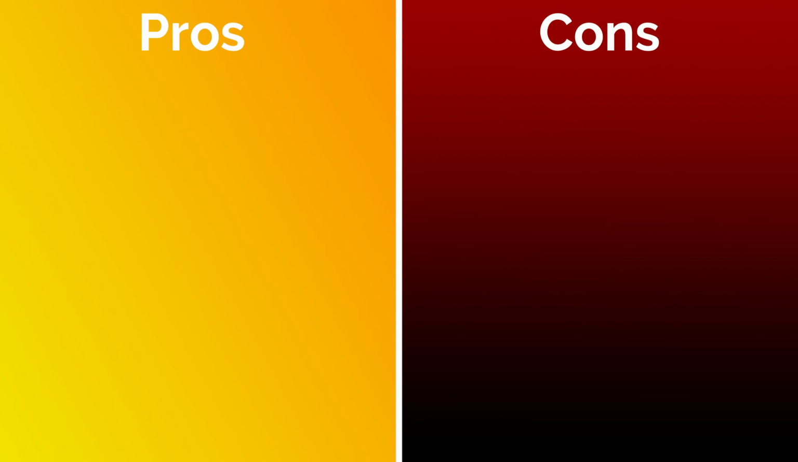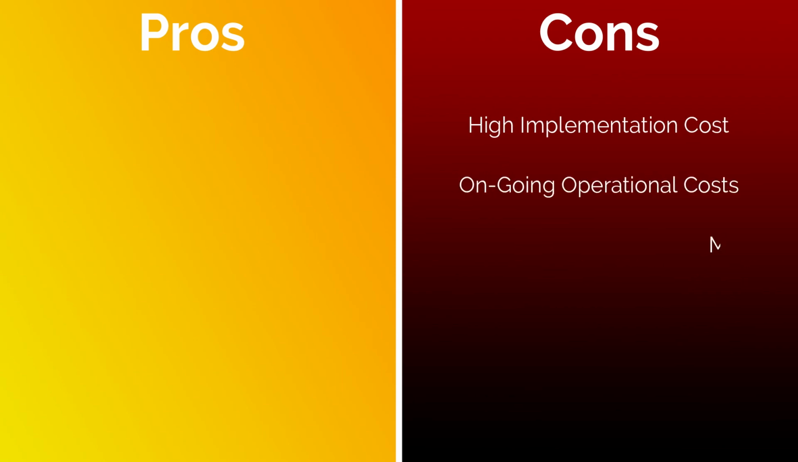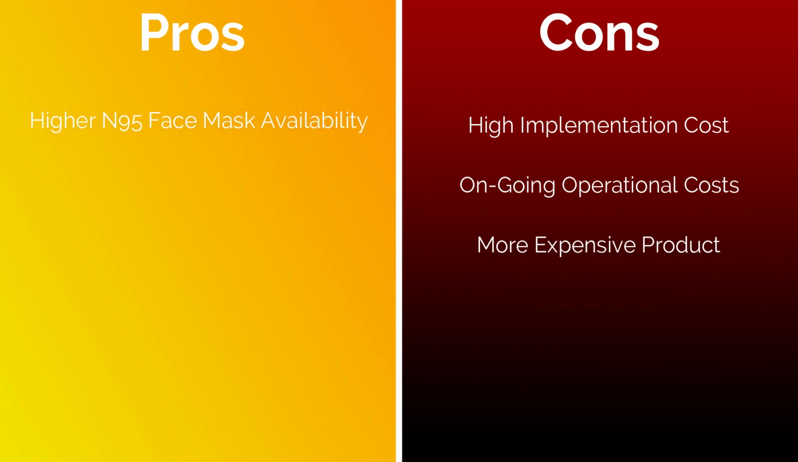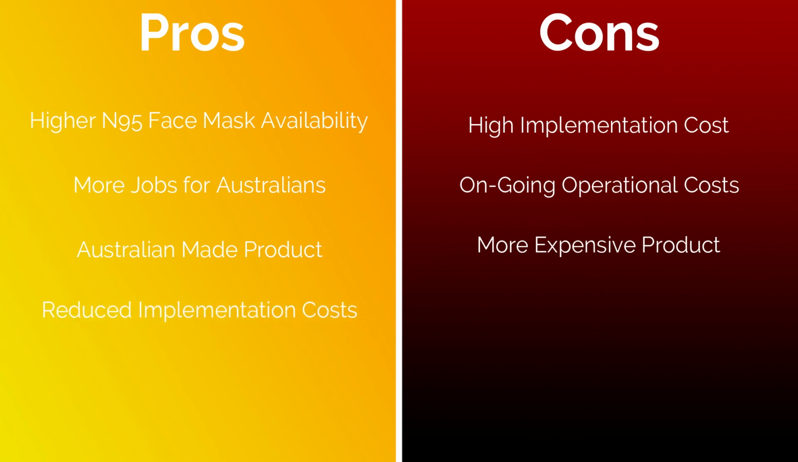The cons are a possible high implementation cost, ongoing operational costs, and a more expensive product. However, the pros are restrictions on international trade having less impact on N95 face mask availability, Australian job creation, availability of an Australian-made product, minimised implementation costs through dual tooling via the integration of existing machinery with new processes, and reduced financial pressure on dual-tooled Australian manufacturing companies during pandemic conditions.